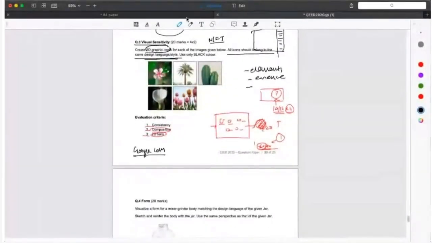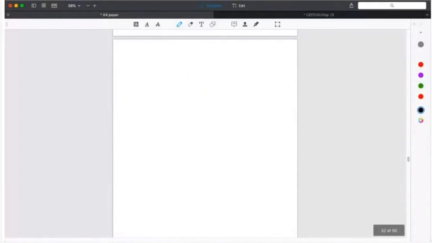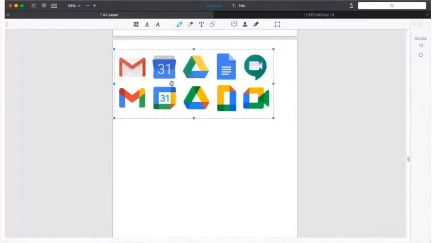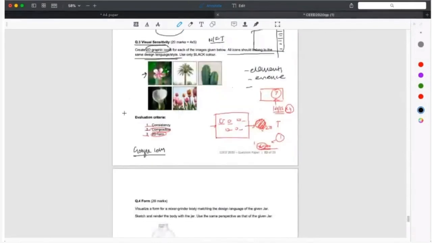And what we are supposed to do here is pretty close to that. So look at that. On the top line we have different old icons, which look completely different, and in the lower line we have the new icons, which are identical. You can say that, okay, these are all from the same family. That is what is given to you in the question above. All the different things are given to you, and you need to make the icons look like they're from the same family.